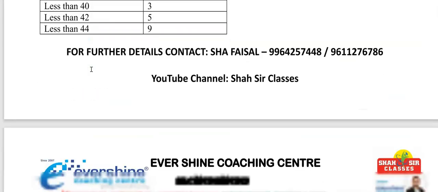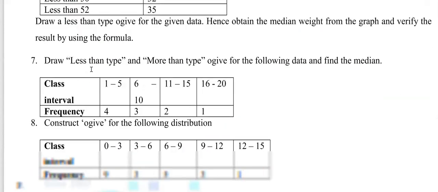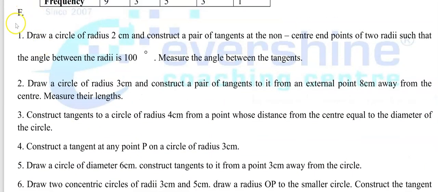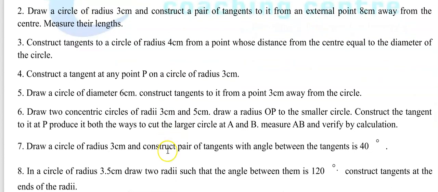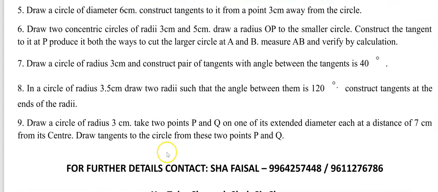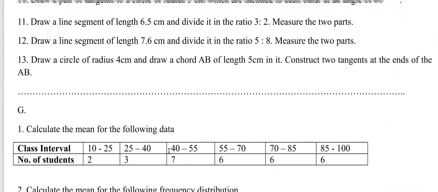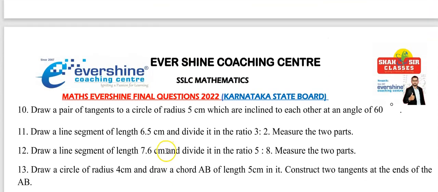Please go through the things I am going to explain here. You can see here, main number F. Here I have given various types of questions which carry 2 marks and 3 marks. Is this clear? 2 or 3 mark questions, but majorly they can be considered as 3 mark questions, and I want you to solve these questions. Totally we have around 13 questions. Please go through all these 13 questions.